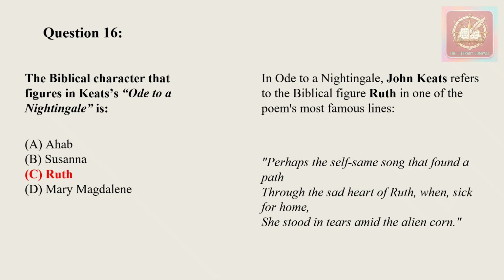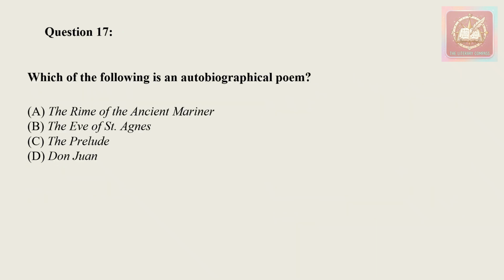In the Ode to a Nightingale, Keats refers to the biblical figure Ruth, in one of the poem's most famous lines: perhaps the self same song that found a path through the sad heart of Ruth when, sick for home, she stood in tears amid the alien corn. So, moving on to the next question.